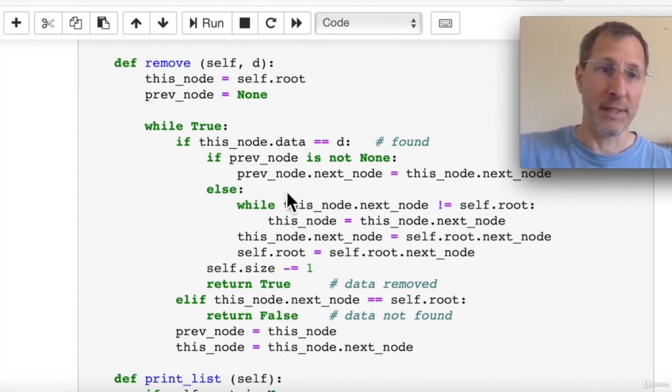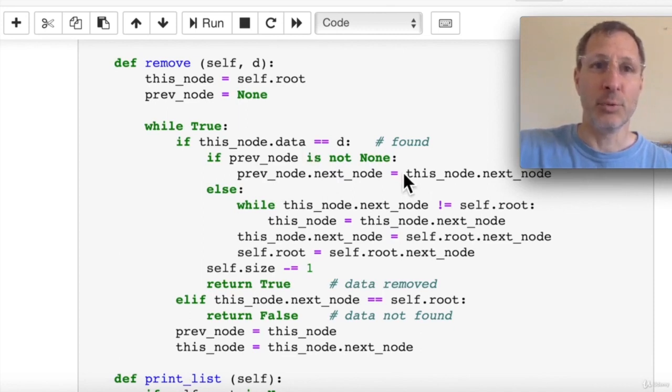Now we test if we found the data. That's this first if statement. Bingo, found, if we pass this test. And if so, there are two possibilities for the remove function. Number one, if the previous node is not none, it tests whether the data was found in the root node. And if not, the remove is an easy bypass operation of changing the previous node's next pointer, which is what we do here.